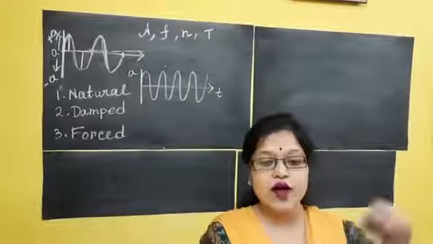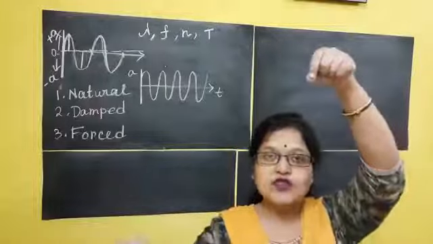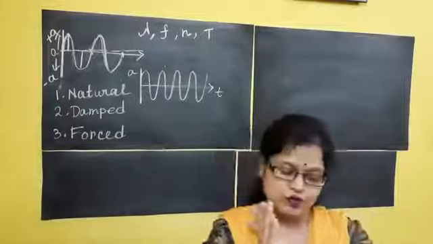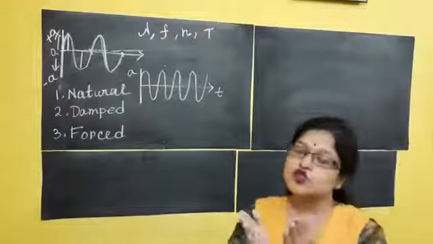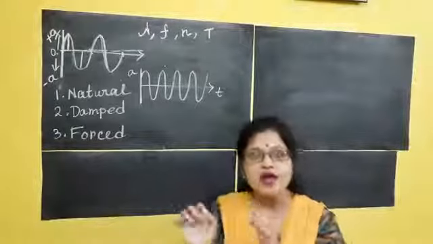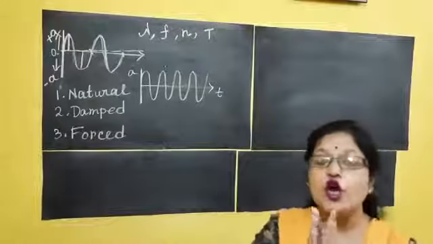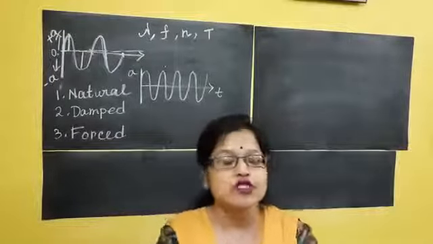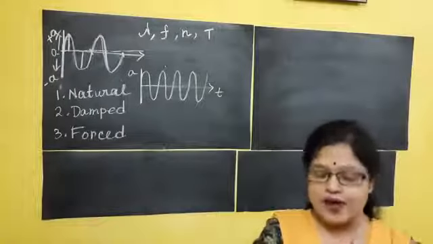You can see when I stretch a spring, after some time it vibrates like this and comes to its initial position. If it is in a vacuum, obviously it is a natural vibration. The bottom line: any kind of vibration which occurs in a vacuum under its own restoring force is called natural vibration.